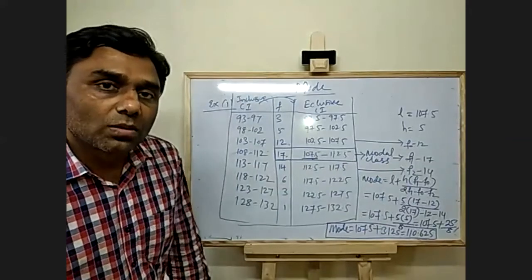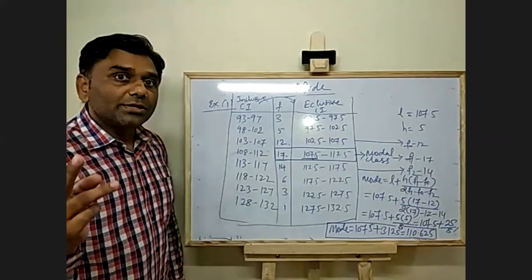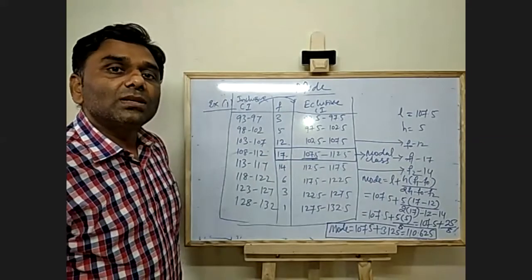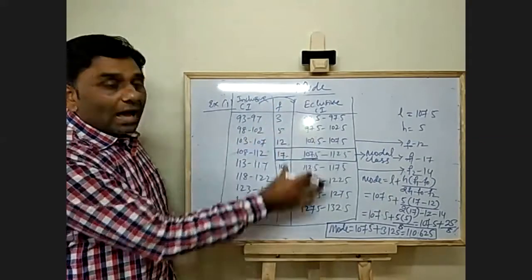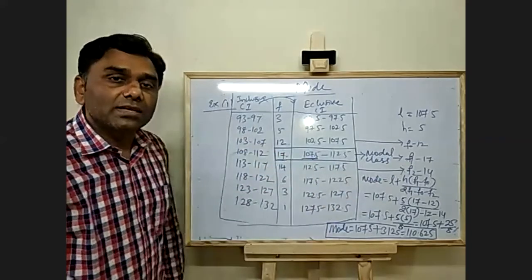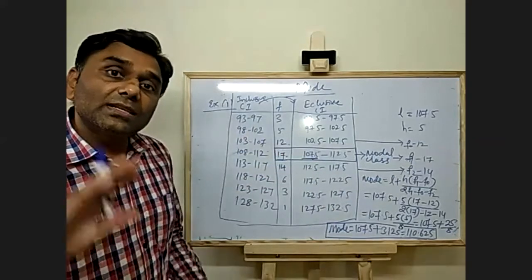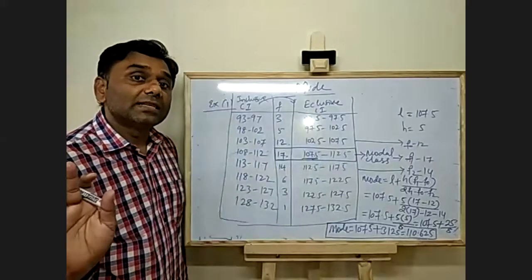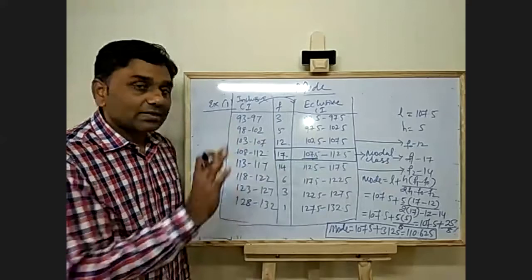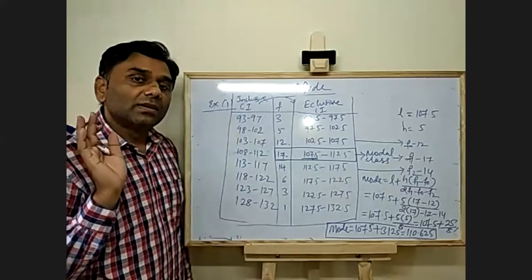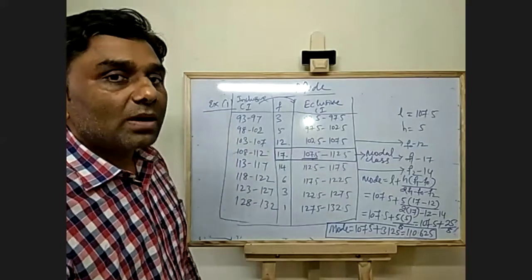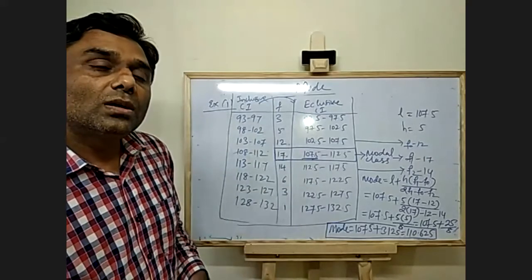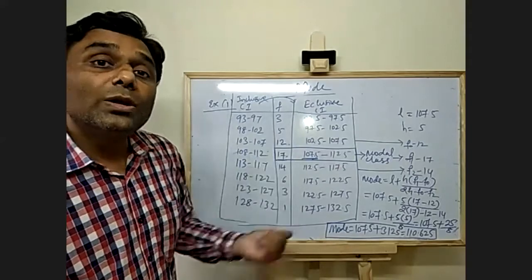Fill the values and find out the mode. So we saw two conditions here: one is the value which has occurred the maximum number of times, and the class interval with the highest frequency. Only one frequency is highest here. No other class has 17 frequency. Only one class has the highest frequency. So this is how we calculate mode for unimodal data.